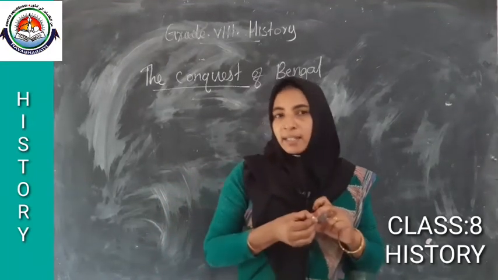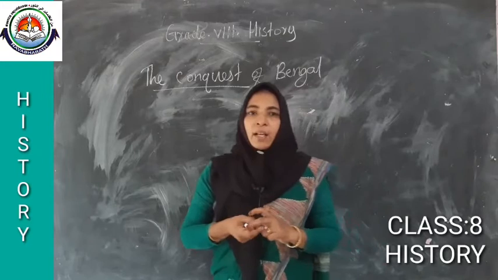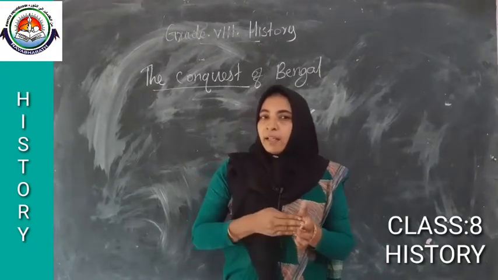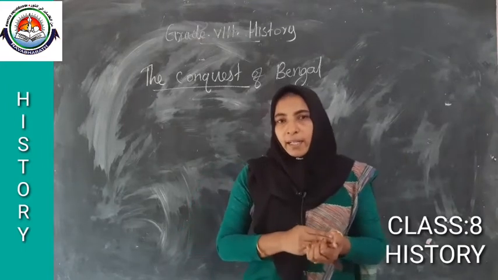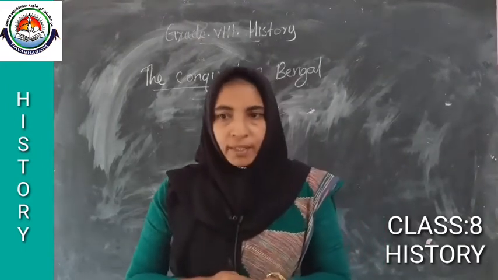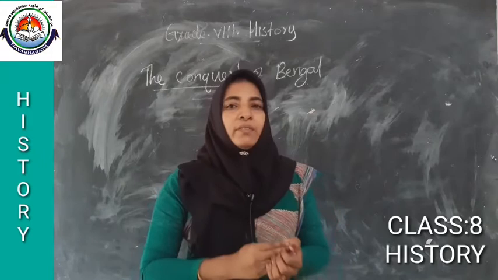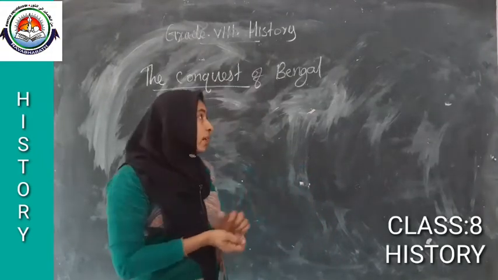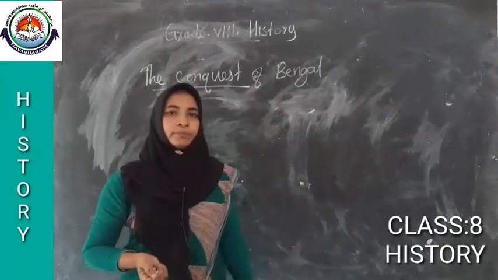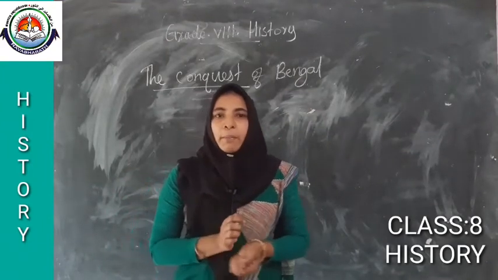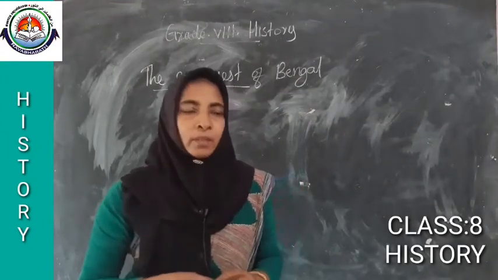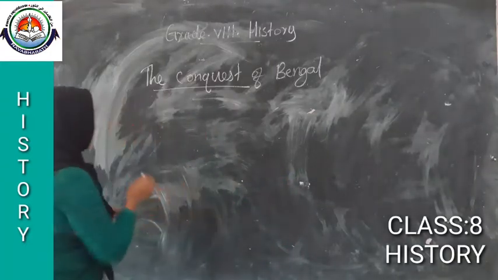That leads to a conflict between Indian rulers, that means Siraj-ud-Dawla and the British East India Company. In this topic, we are going to study the conquest of Bengal. Then how did they conquer Bengal? Through the Battle of Plassey.